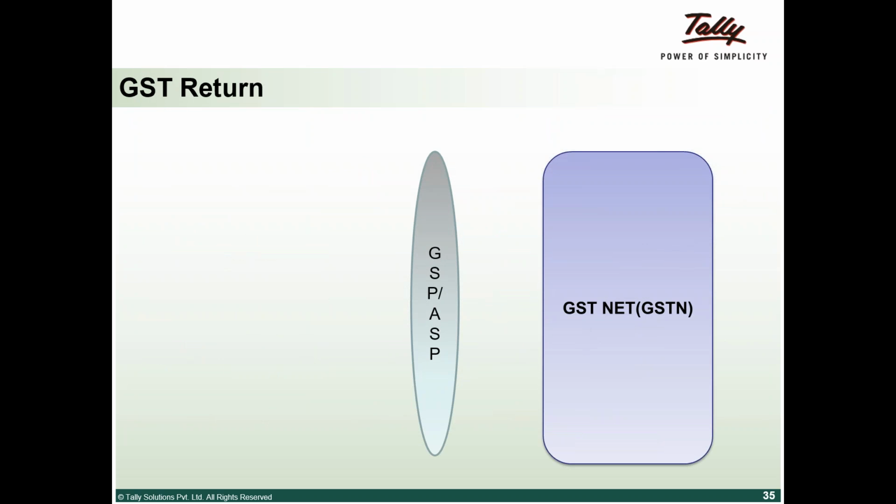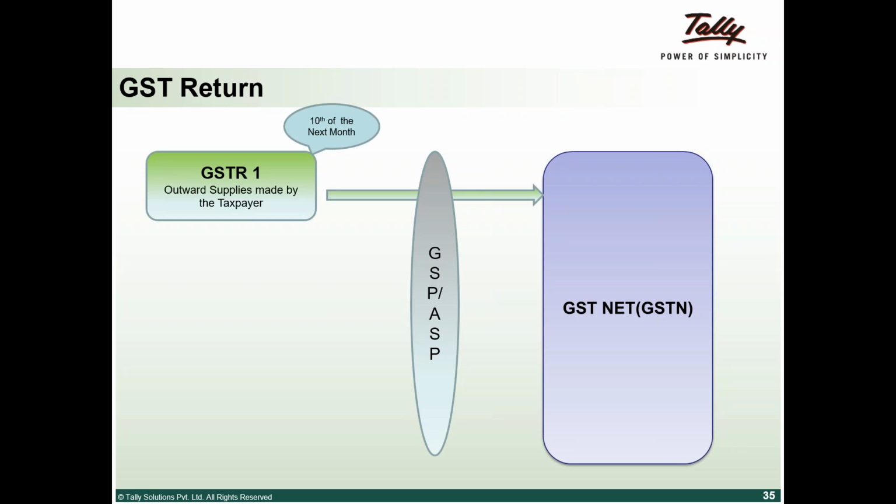I'll take you through basically how the GST return works. For the month of June, let's say, I need to file the first return, GSTR 1, on the 10th of the next month. So July 10th for the entire June transactions. GSTR 1 is the output supply, that is your sales. You need to upload it by the 10th of the next month.